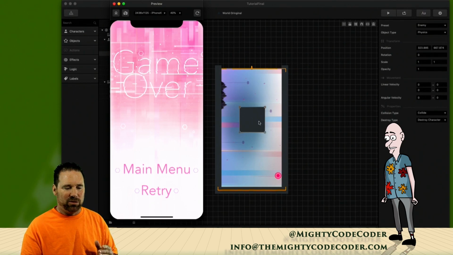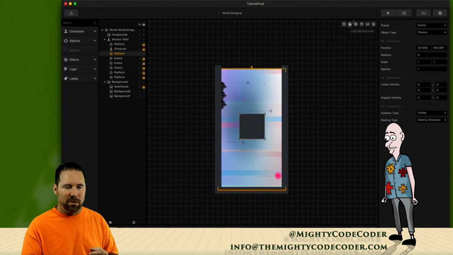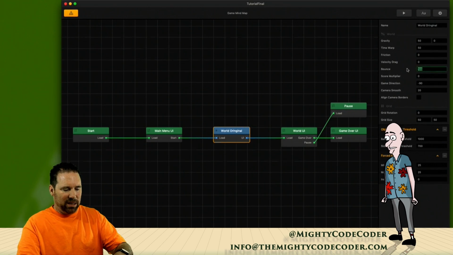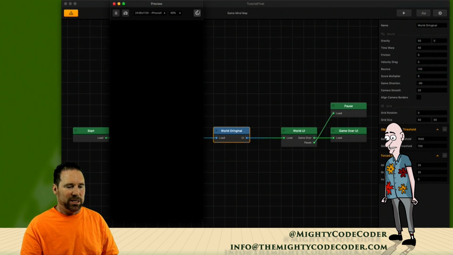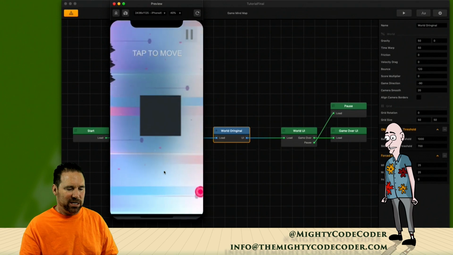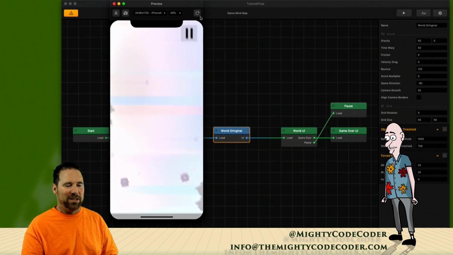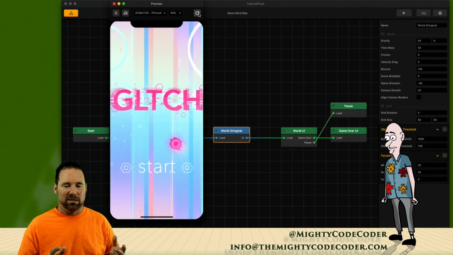But in order to try to get by that guy, maybe I could have him bounce a little higher so it gives me a shot to get under him, or I could just start this down a little bit. So I'm gonna go back to the menu editor, and I'm gonna make the bounce be, let's say, a little bit higher, like 120. Play that, reset it, and now let's see if I have a chance to get by him. He's up, and I just miss it, and I'm fine. Okay, so that's nice. So I put the platform in there, and I set his gravity. You could make gravity go in a different direction, but I like that direction.